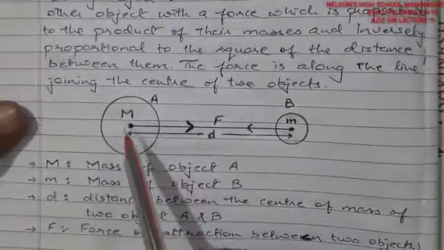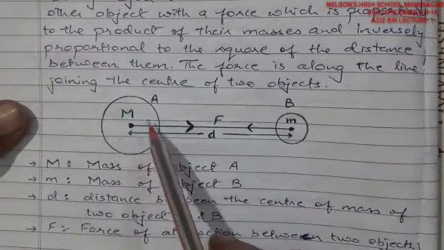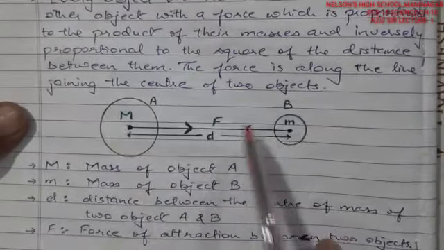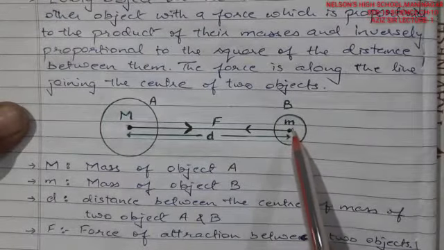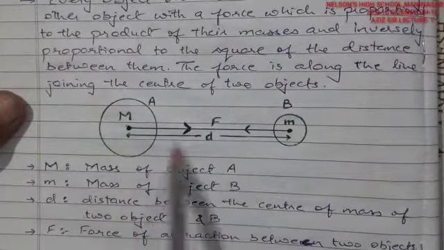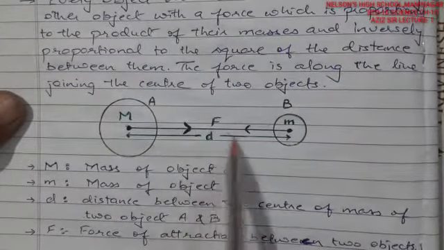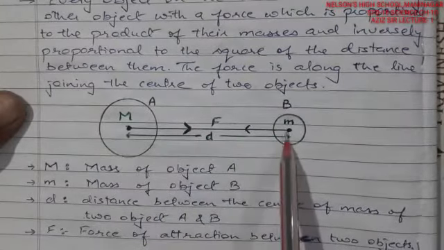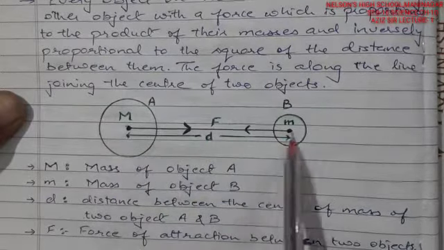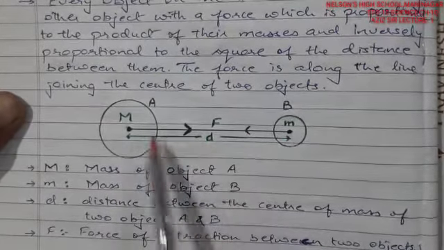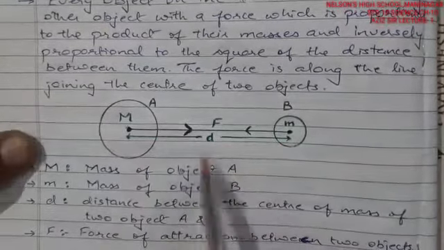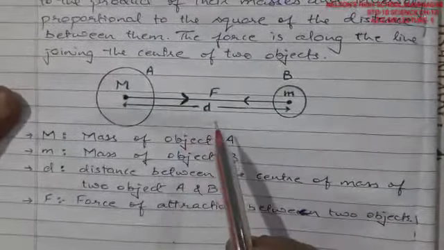So you may see in the diagram that this is one mass with capital M, having this center, and here is a mass B with small m, because this is a smaller mass, and the distance between the two is taken as d. This force acts along the line joining the two centers of mass. So this mass is pulling this object towards itself, and this mass is pulling this object towards itself. This is how the line of force lies between the centers of the two masses.